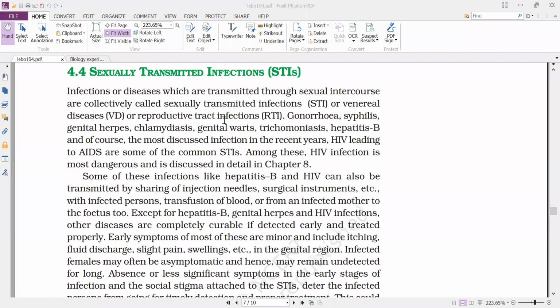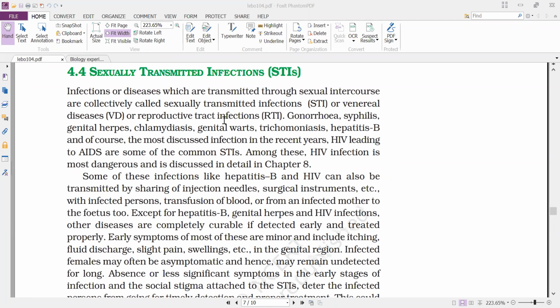And next, coming to the sexually transmitted infections. Diseases which are transmitted through sexual intercourse are collectively called sexually transmitted infections. That means whatever diseases or infections are transmitted from one person to another during sexual intercourse, we call them sexually transmitted infections.